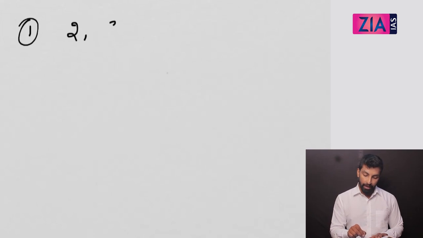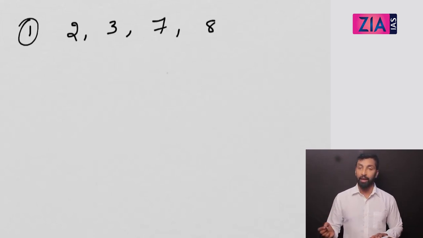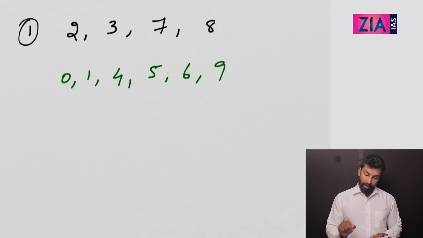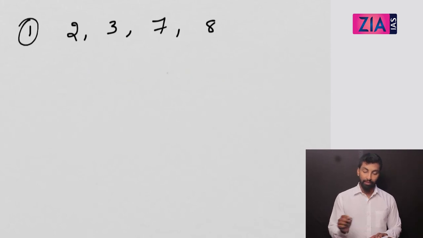One of the most important properties, and in many exams I have seen questions related to this. If you know this property, answering the question is going to be a cakewalk for you, okay? In seconds you can answer. The first property is square numbers will never end in 2, 3, 7, 8. So obviously squares will end only in 0, 1, 4, 5, 6, 9. Okay, so square numbers will never end in 2, 3, 7, 8. This is not required for you. Just remember 2, 3, 7, 8.